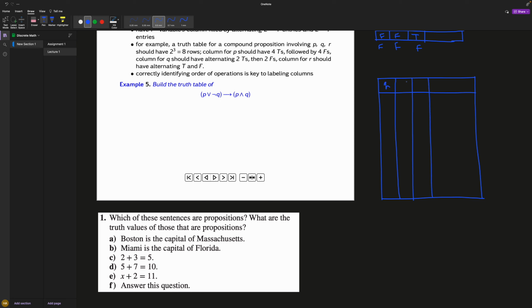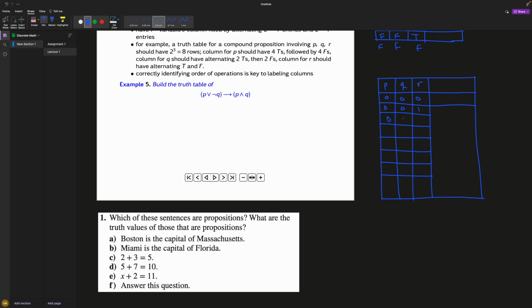Anyways, we're going to do P, Q, R, because it clarifies how to do it. As we clarified earlier, I don't need this section, so we need 8 rows: 1, 2, 3, 4, 5, 6, 7, and this is the 8. The way you want to do it is first start with 0, 0, 0, which would be false, false, false. Then you increment from the far right. So then you'll do 0, 0, 1.